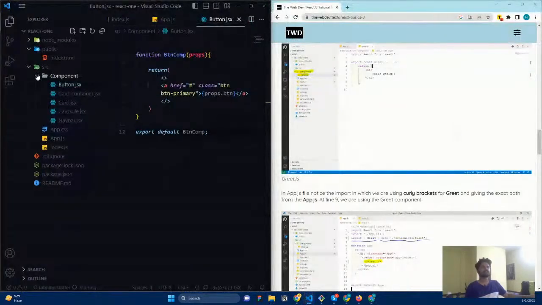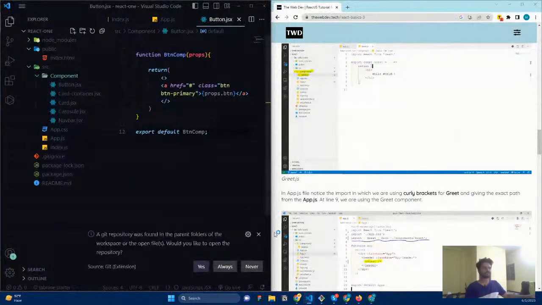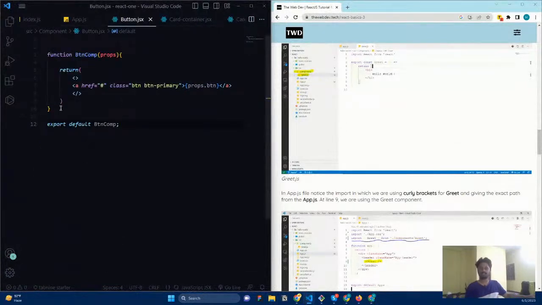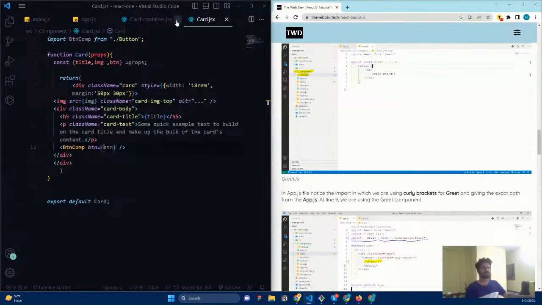Okay, so now I'm just going to create a class-based component. These are all function-based components. We know how the function-based component works and how to fetch the props and send the props with the help of function-based components. So now we're going to discuss the class-based component and how to build a component using a class.